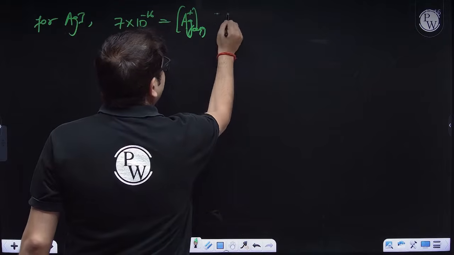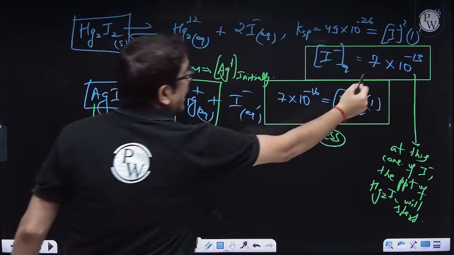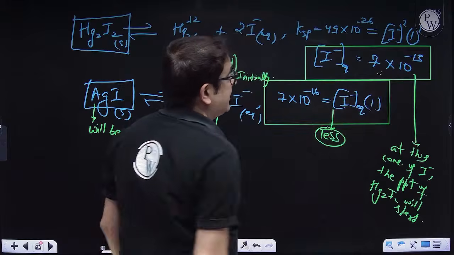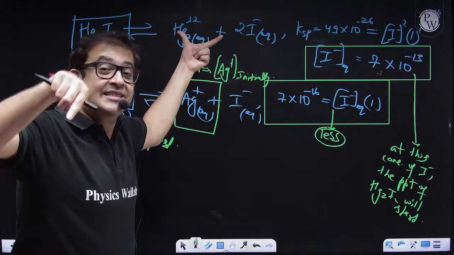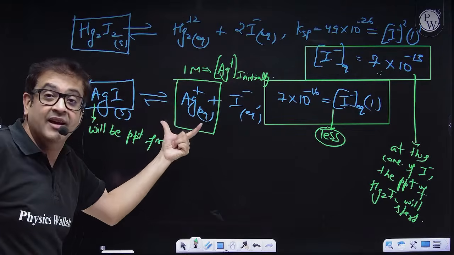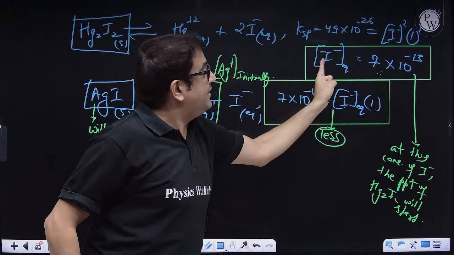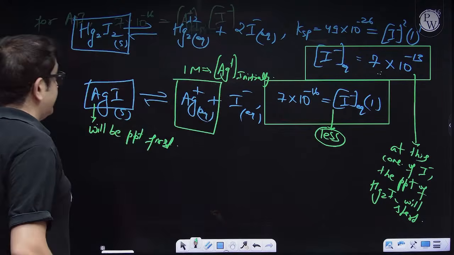Sir, you have to just take the concentration of I minus as this much, because at this concentration mercurous will start to precipitate. So once it starts to precipitate, I have to calculate Ag plus at that point. So the I minus concentration is 7 into 10 to the power minus 13 at that point.